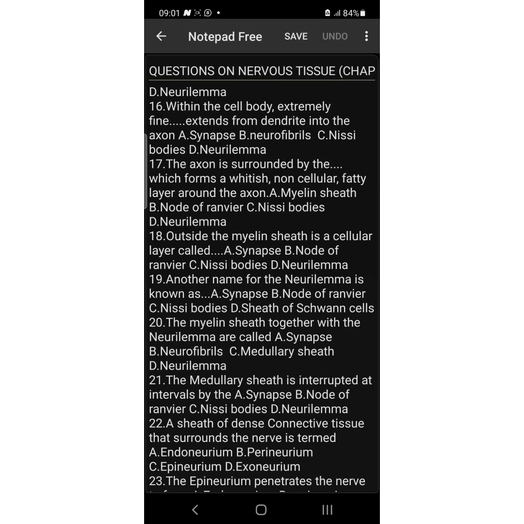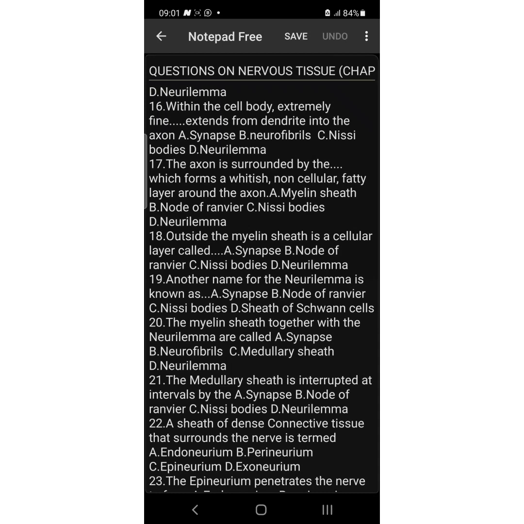Number 18. Outside the myelin sheath is a cellular layer called dash. Is it the synapse? Is it the node of Ranvier? Is it Nissl bodies or neurolemma? Outside the myelin sheath lies the neurolemma. Take note of that. Number 19. Another name for the neurolemma is the sheath of Schwann cells. So the answer is D. It is very, very important.